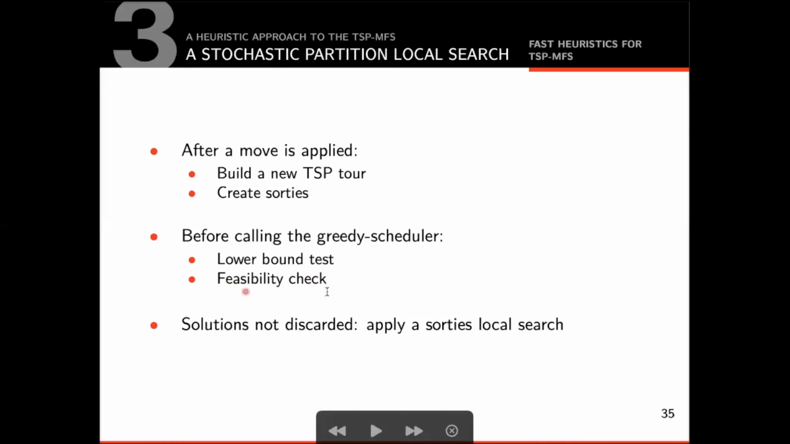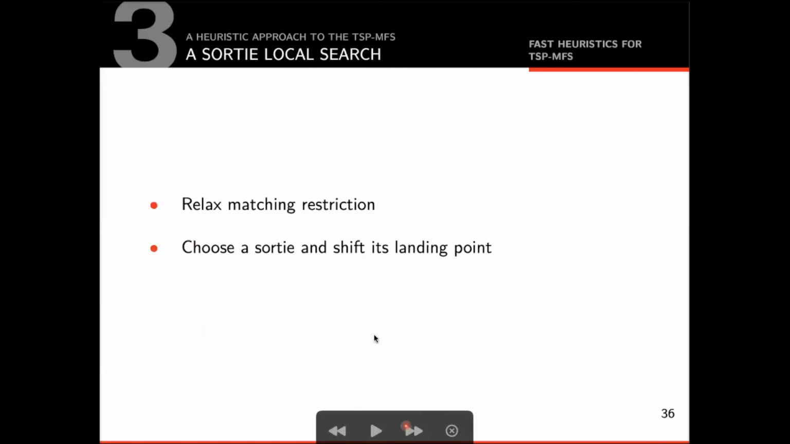Otherwise, we run a simple feasibility check. The feasibility check ensures that there are no sorties whose associated UAV is not capable of finishing the mission due to endurance limitations, even if the truck departs from I as soon as V is launched and V is retrieved as soon as the truck arrives at stop K. For the solutions that pass both tests, we call the grid scheduler. Lastly, we apply sorties local search.